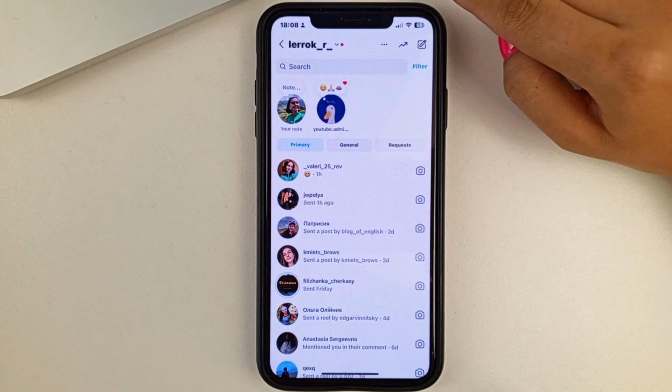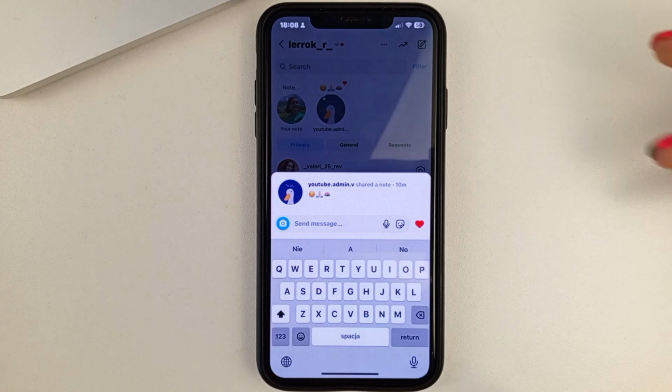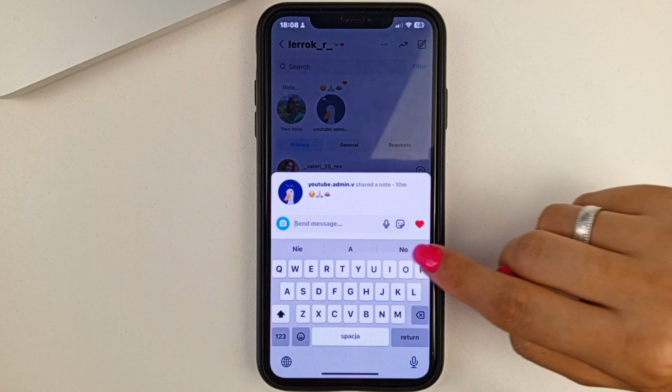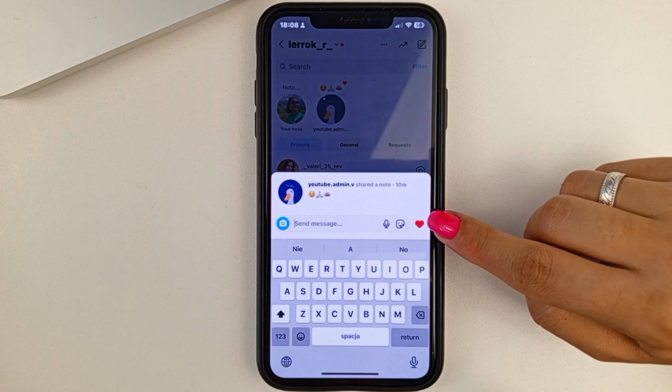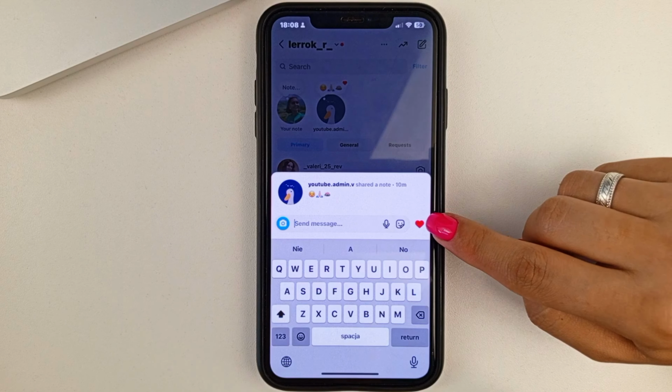To do that, you're going to have to click once on the note, and you're going to open up a little window like this. And then you're going to have to click on this heart sign to remove the like. As you can see, now there's no likes on the note.